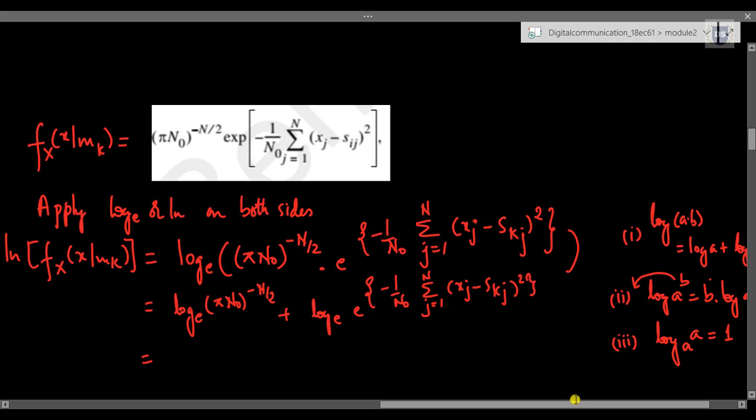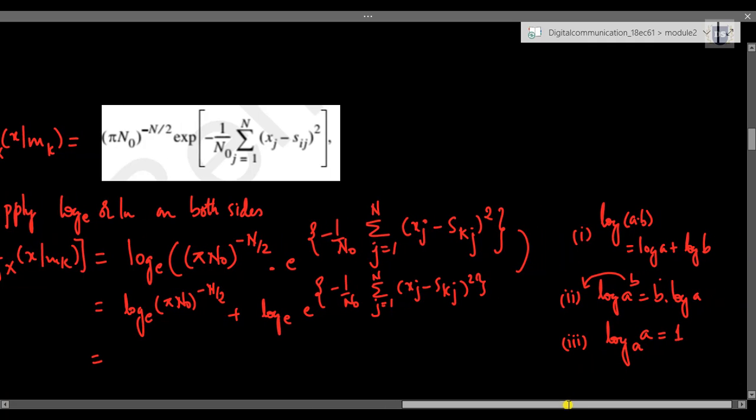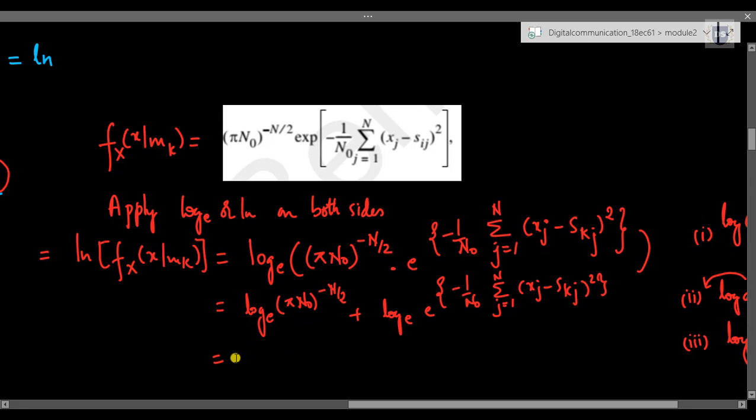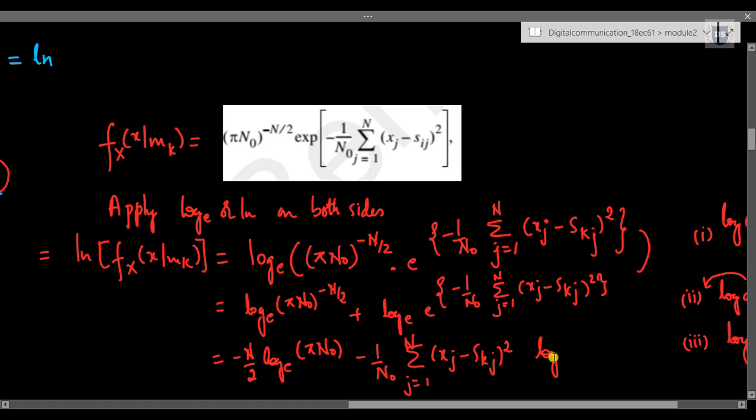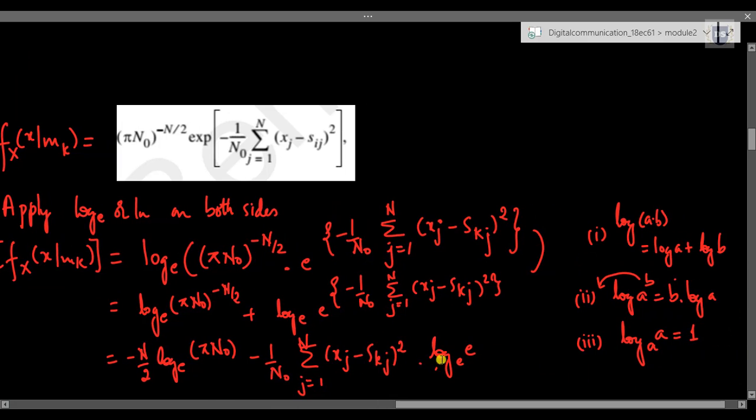And let me make use of our second rule, where we can bring the power term onto its front. So in turn we'll have minus n by 2 log to the base e of pi n naught, minus 1 by n naught summation j starting from 1 to n of xj minus skj square, into log to the base e of e, and because of this third rule, we know that this is equal to 1.